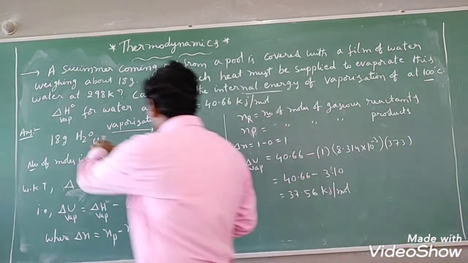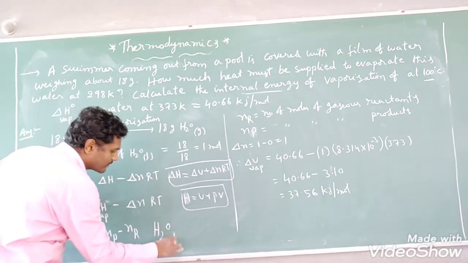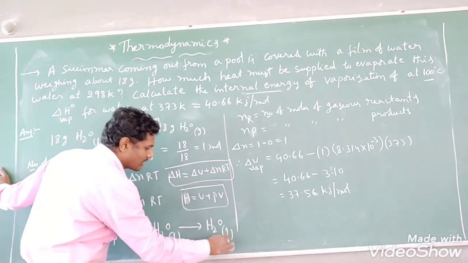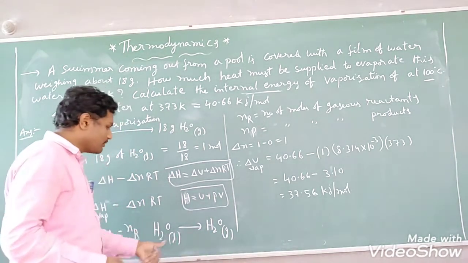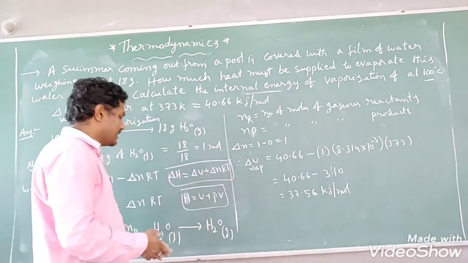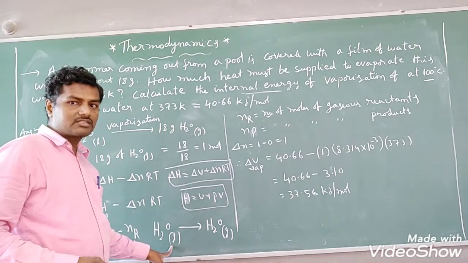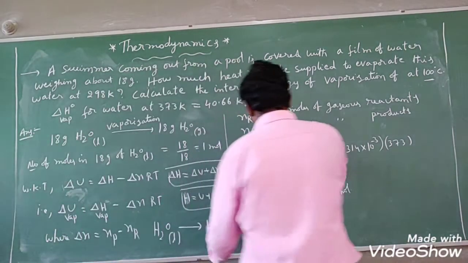Or else this equation you can also write like this: H2O liquid water will be converting into H2O gaseous. Suppose you are confused, you can also write like this, I am telling you. Now you observe in this equation, what is the delta N? Gaseous product 1 is there. This is not gas. For pure liquids and solids, we should not consider number of moles. We know already that. So 1 minus 0.